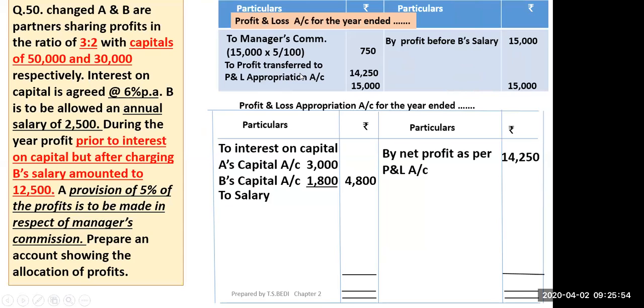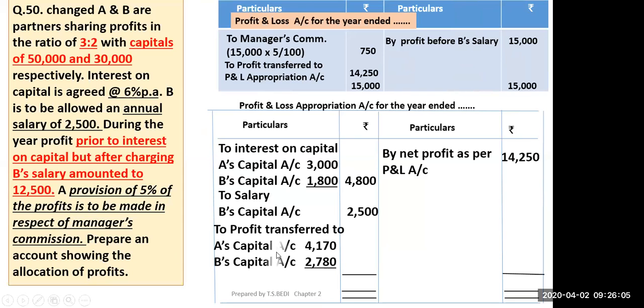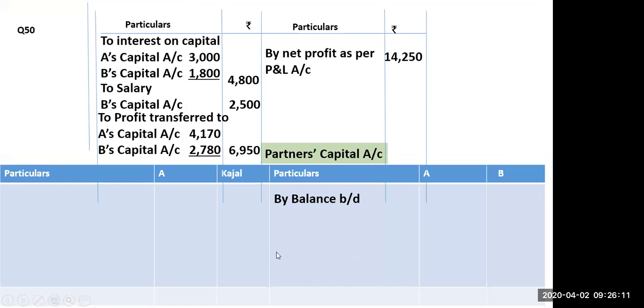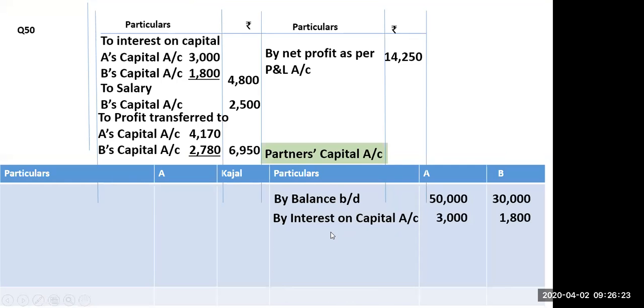In this one it is written allocation of profit, but now in your book it is written that you have to prepare the partners' capital account also, I think so. In order to make the partners' capital account, you have to make it like this. Balances are given, 50,000 and 30,000, and transfer these three to the credit side. Interest on capital will be transferred as by interest on capital, 3,000 and 1,800.